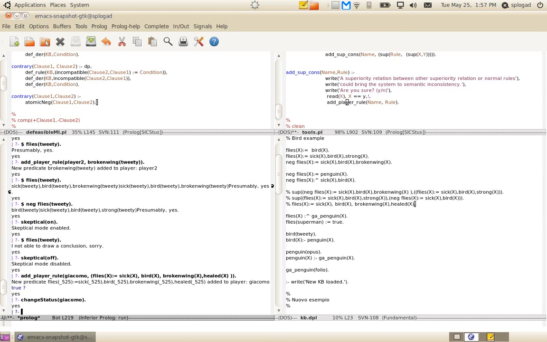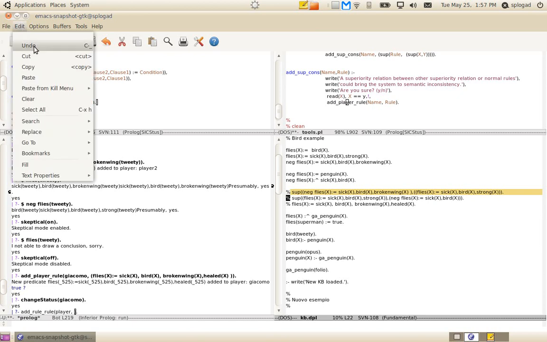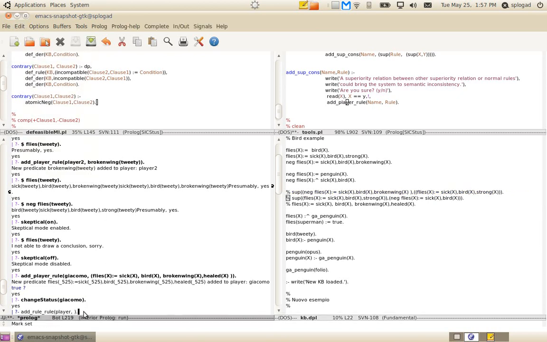Okay, now the other player, the opponent, could argue a different rule, a new rule, using, for example, a superiority relation. Oops, some problem with copy and paste.